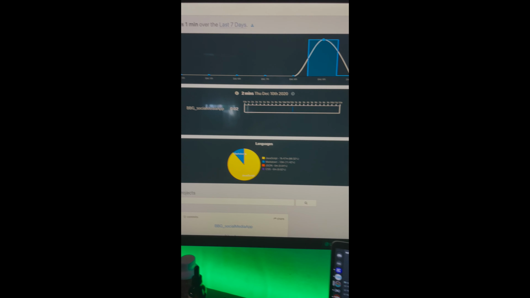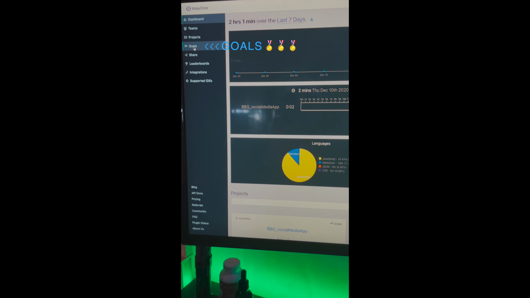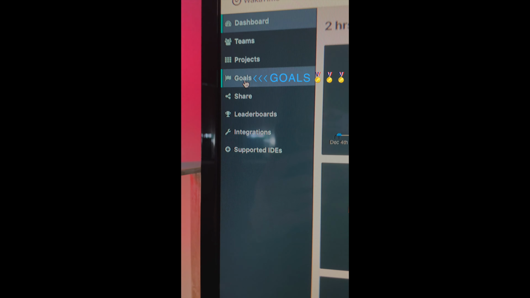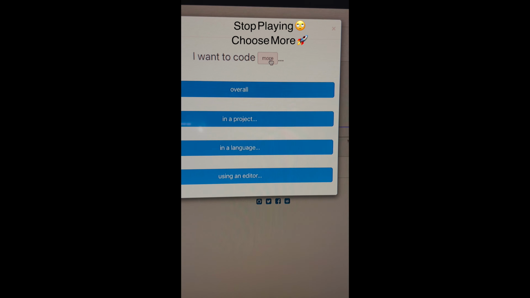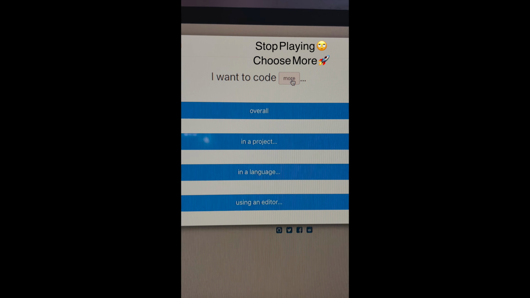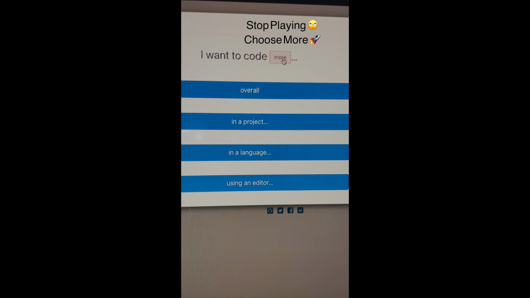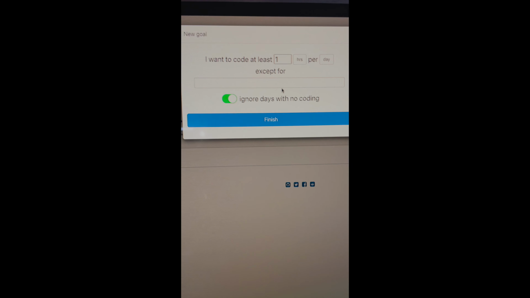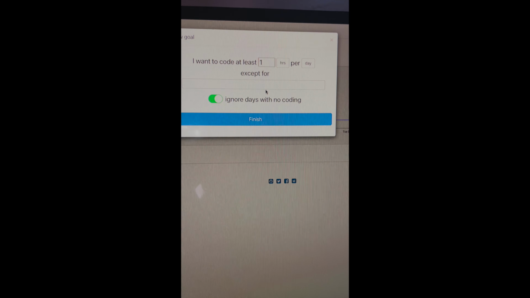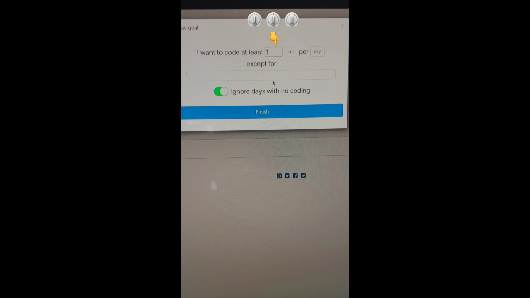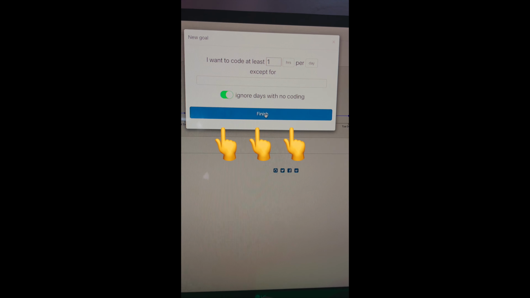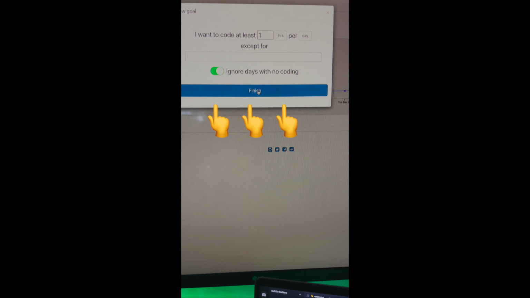Now, to set up your goals for the 100 Days of Code Challenge, all you gotta do is click on goals on the left-hand side, go to the top right-hand corner and click on new goals. Then you're gonna be presented with this modal, and you need to answer the question, do you want to code more or less? I would hope it's more, so we're gonna stick with more. We'll click on overall, and then you would set your parameters. For me, I'm saying I want to code at least 1 hour a day at the bare minimum. You click on finish, and I'm not gonna do that now because I already did it, but basically you click